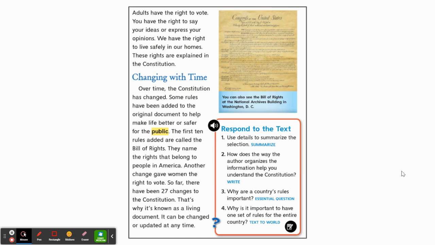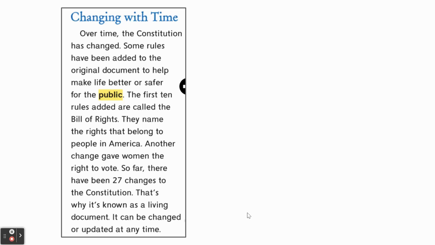Okay, second graders, now we are here on the final page from our story. We are going to focus in on the section titled Changing with Time. On the next page, I will zoom in on that paragraph and reread it for us. Changing with time. Over time, the Constitution has changed.